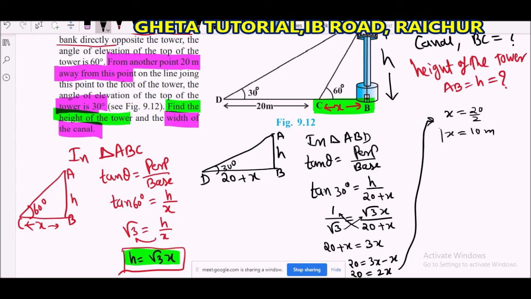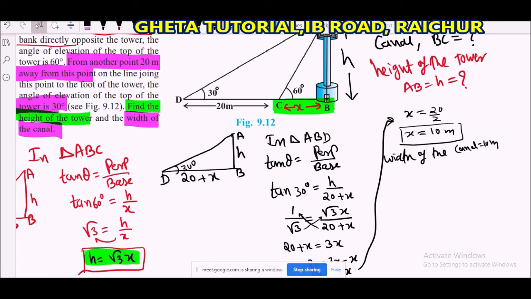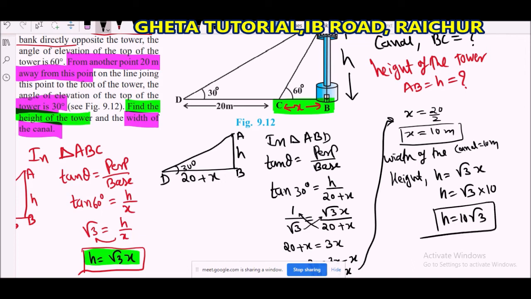So we have got the width of the canal. The width of the canal is equal to 10 meters. The next one, we have to find the height. We know height H is equal to root 3 x. In place of x, substitute the value 10. So we got height is equal to 10 root 3 meters. Finished. So the height of the tower is equal to 10 root 3 meters.